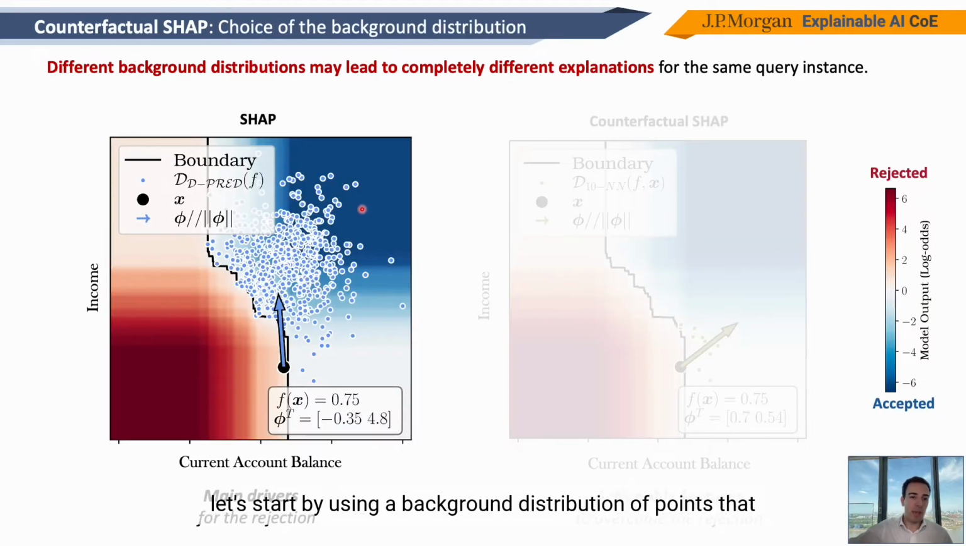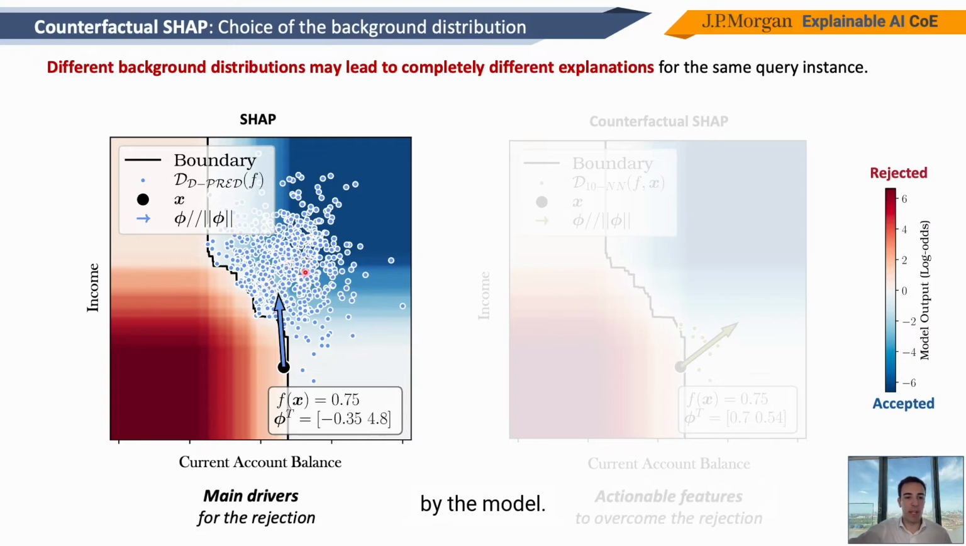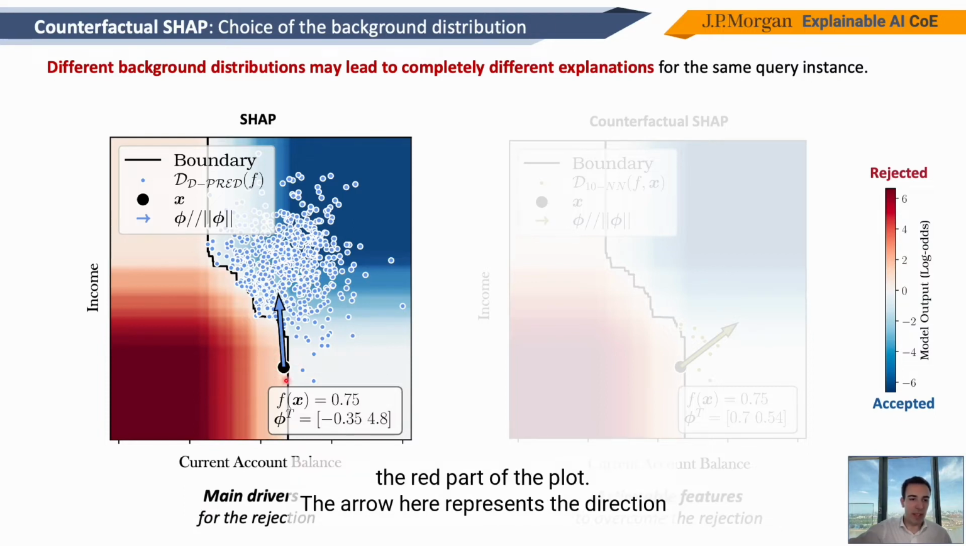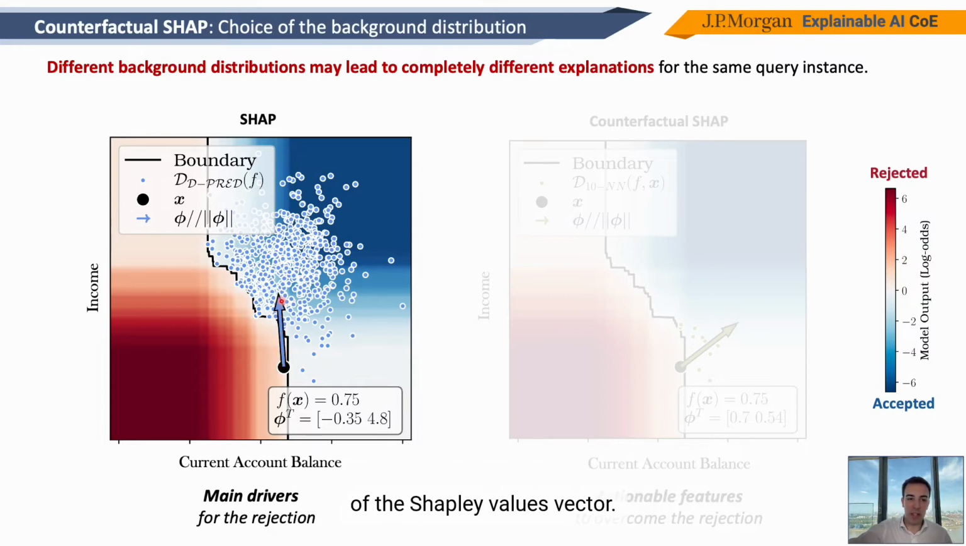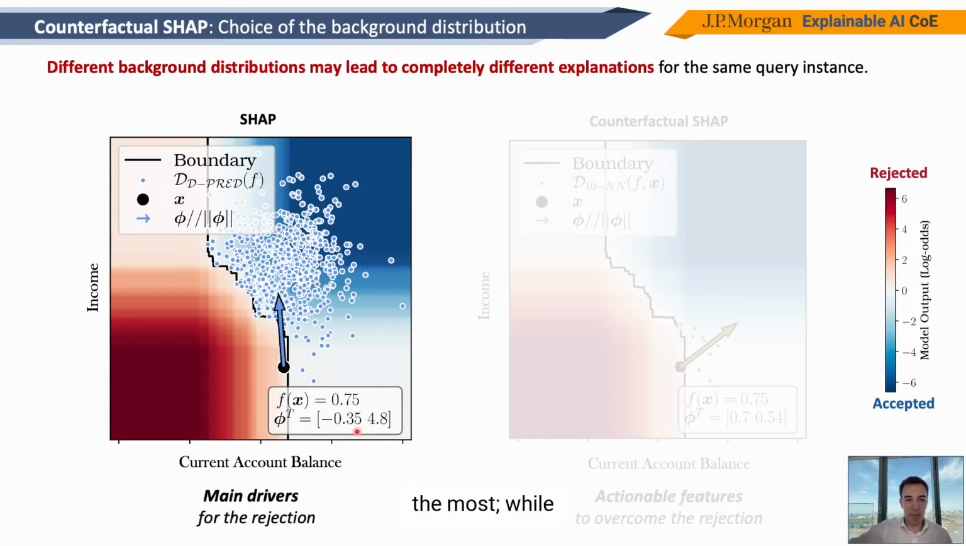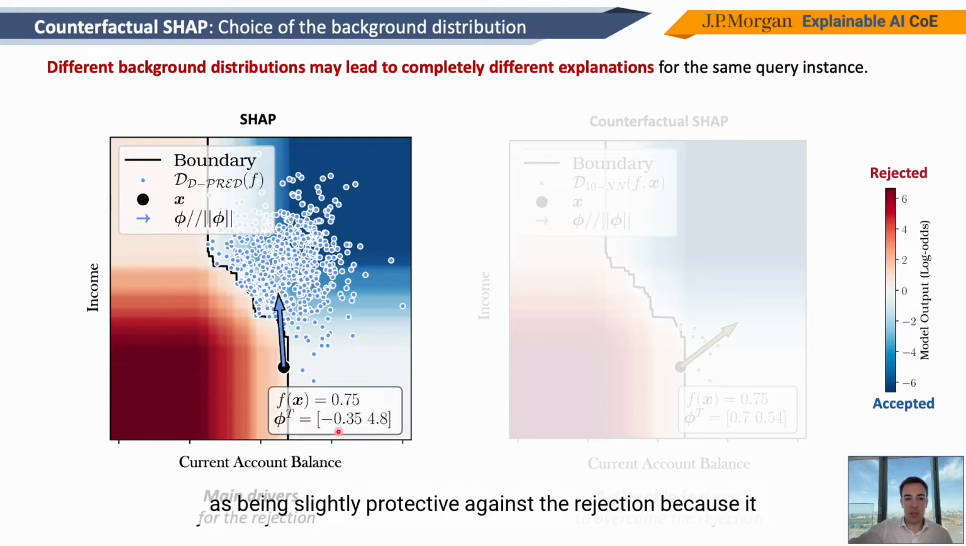So let's start by using a background distribution of points that are all the accepted customers of the model. So all these small dots represent all the accepted customers by the model. And our client text that has been rejected is instead here in the red part of the plot. The arrow here represents the direction of the Shapley value vector. And what we can see if we look at the Shapley value is that the second feature, income, the feature on the y-axis, is deemed as the most important feature for rejection because it's increasing the probability of default of this client the most. While the first feature instead here is deemed as slightly protective against the rejection because it has a negative value.